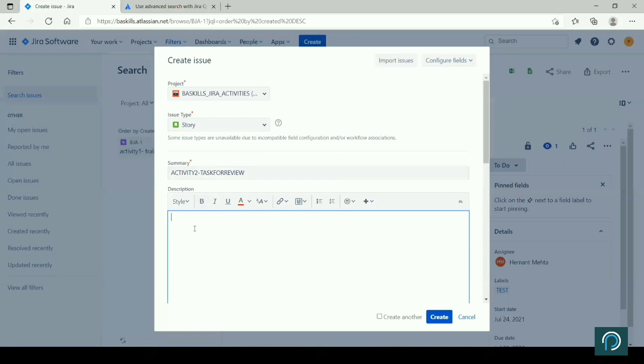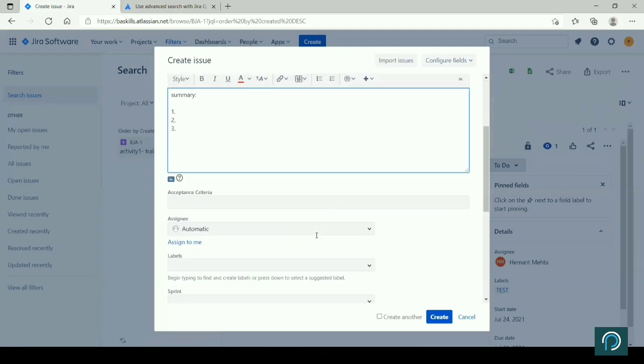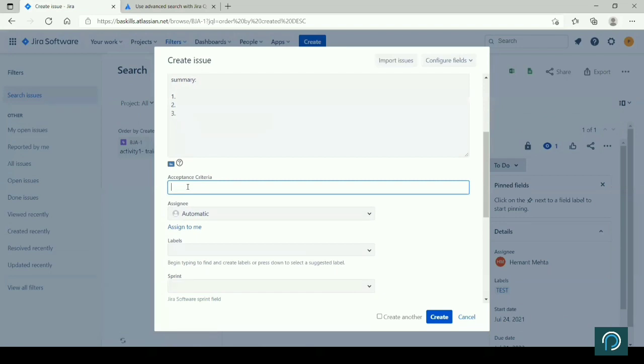Then description, you will try and elaborate what you want to achieve on this story. What is the actual requirement, right? So you can put a summary of 1 line, for example, here. Then you can put line 1, 2, 3 and write sentences around that, right? What do you want to achieve? That information you will add. You will keep on going. What is the acceptance criteria?